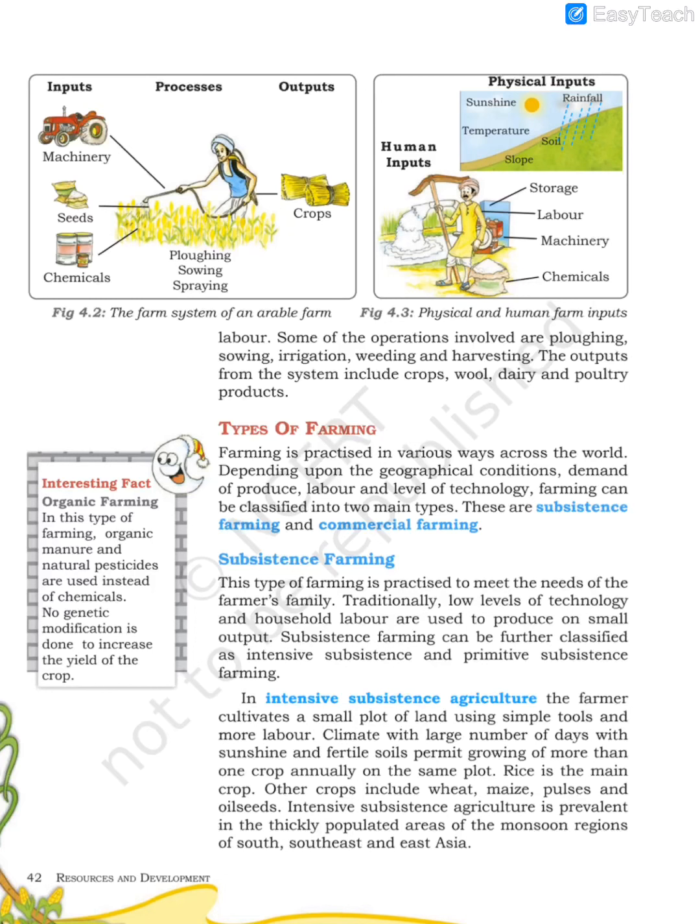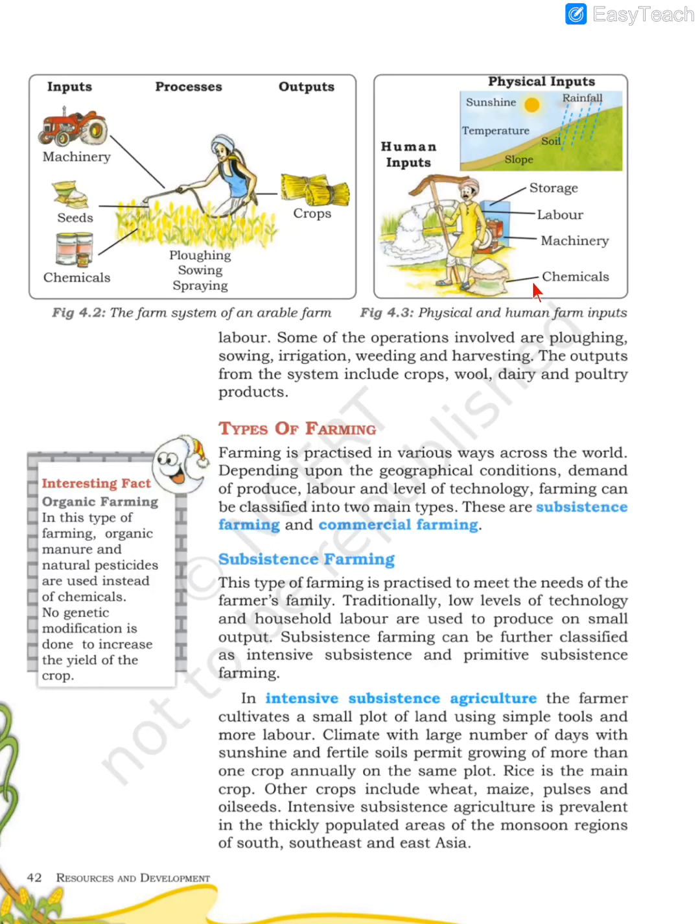Now in inputs you can see there are two types of inputs: physical inputs and human inputs. Physical inputs means sunshine, temperature, slope, soil and rainfall. It means what nature is giving you, that is very essential for agriculture especially. So all these factors are called physical inputs. If I tell you the ratio, it will be 50-50. If 50% physical inputs are required, then 50% human inputs are also required.